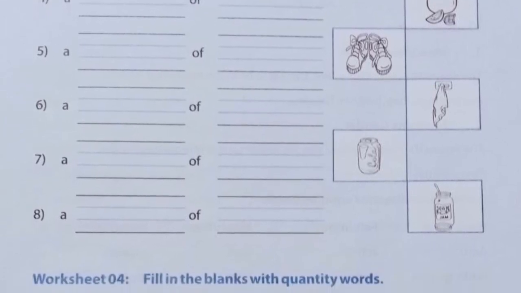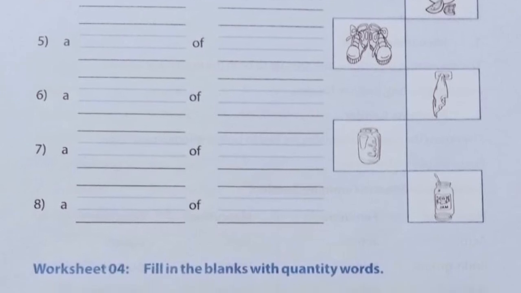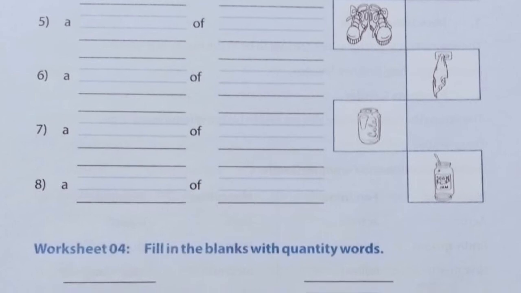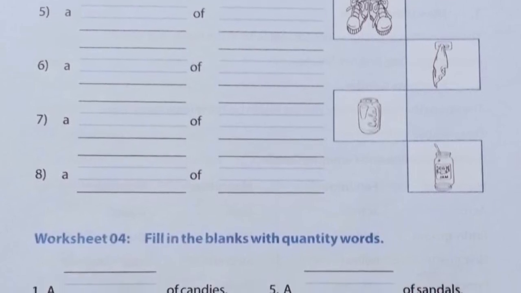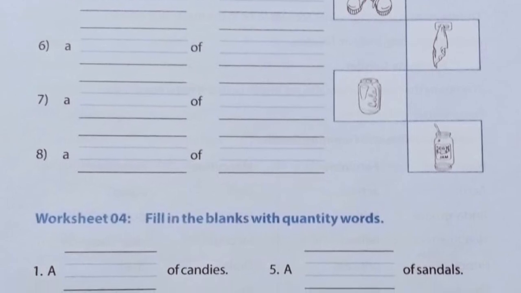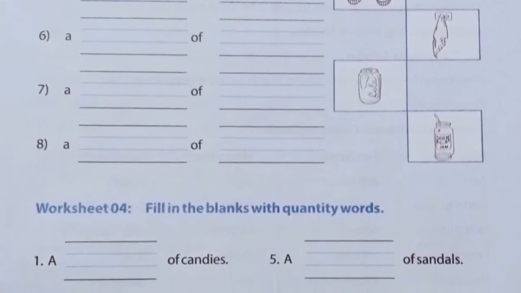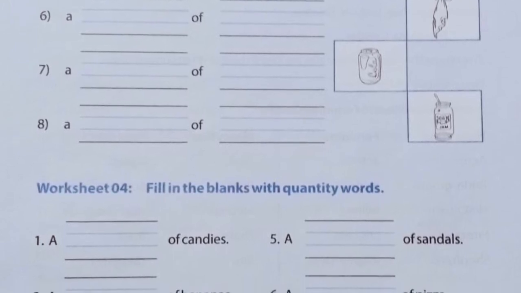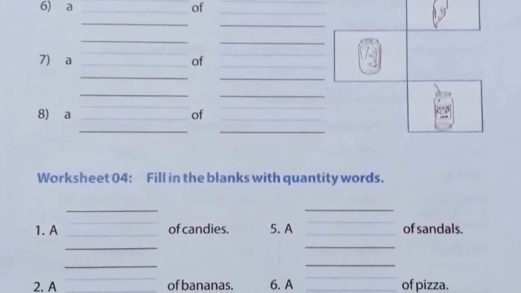In worksheet 4, they have not given us the hint words. We have to do this exercise by ourselves. Like the first one, a box of candies, you can also say lots of candies, or a bunch of bananas.